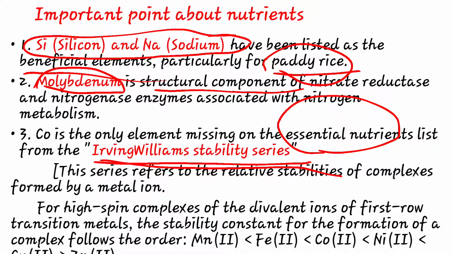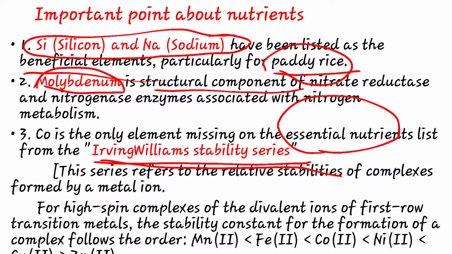Also, for high spin complexes of divalent ions in first row transition metals, the stability constant follows the formation of a complex: manganese, iron, cobalt, nickel, copper, then zinc. Zinc is very low in spin complexes, then copper, then nickel, cobalt, iron and manganese. This is the transition metal stability constant.